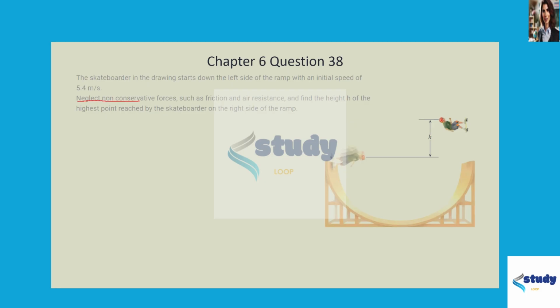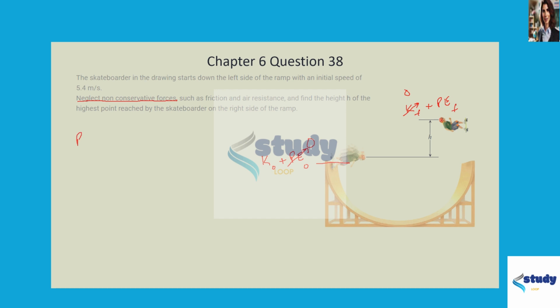Since there are no non-conservative forces, if we say that the initial kinetic energy is K subscript 0 and the initial potential energy is PE subscript 0, then the final kinetic energy would be K_f and the final potential energy would be PE_f. So we can take the initial potential energy to be equal to 0 because that's the reference point, and when he reaches the highest point, the skateboarder would be momentarily at rest. So the final kinetic energy will also be 0.